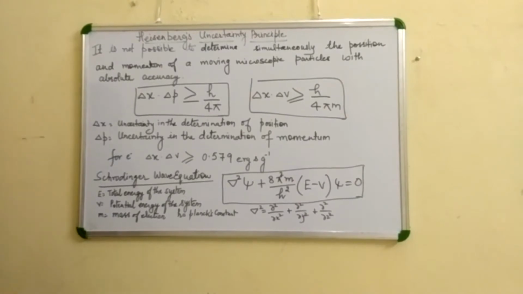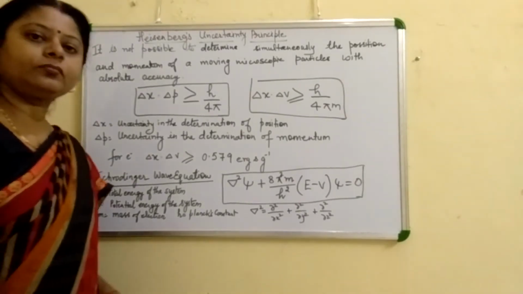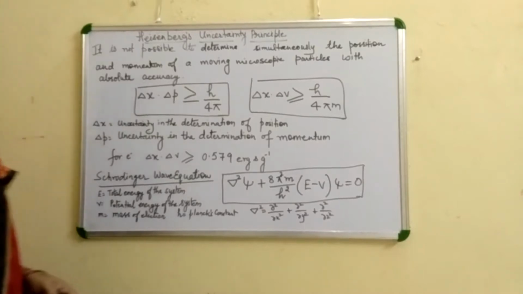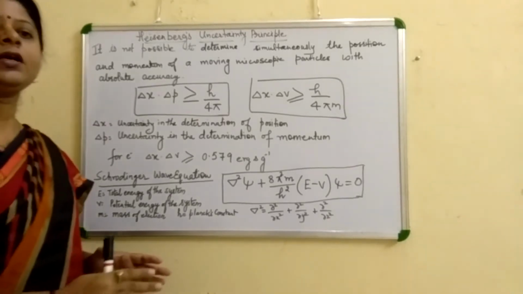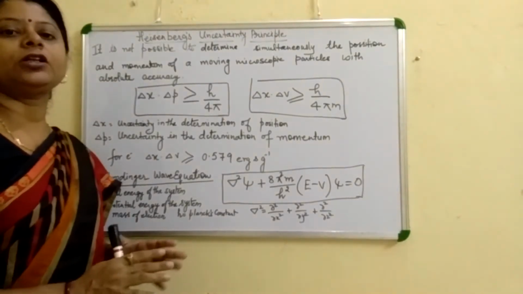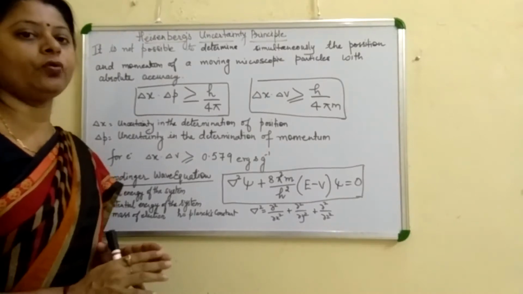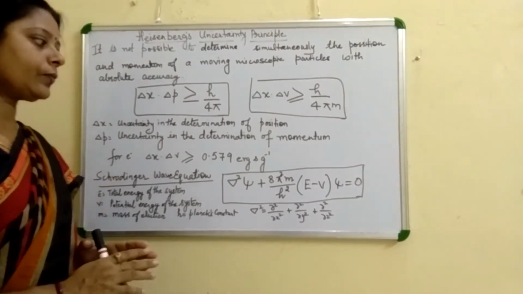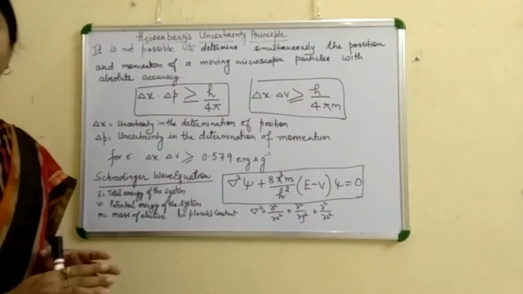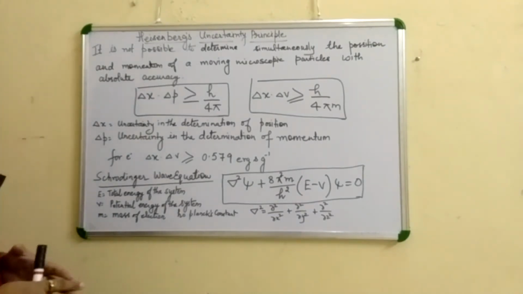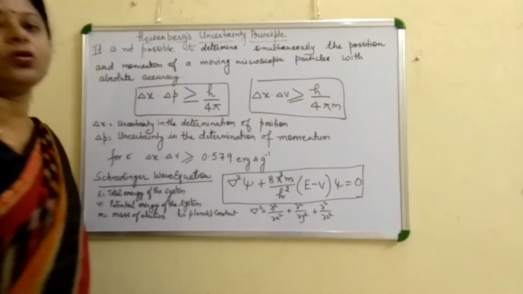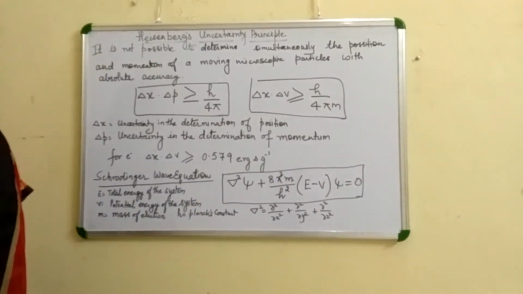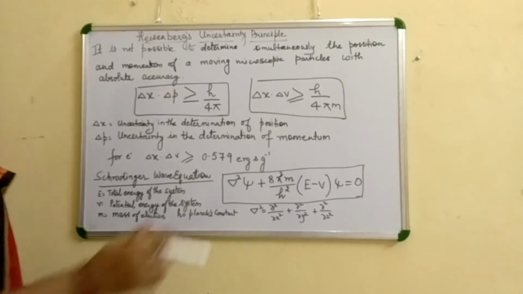The wave nature or quantum nature of the electron is explained by the Schrodinger wave equation. This time in your syllabus, you only have to learn what the Schrodinger wave equation is, only the equation. Derivation is not in your syllabus. And psi and psi square are also not in your syllabus, but